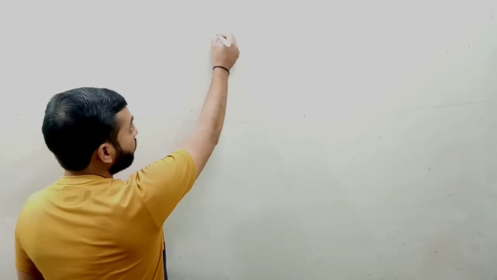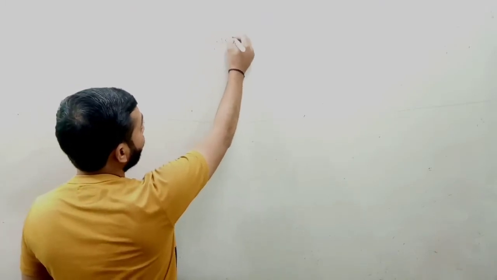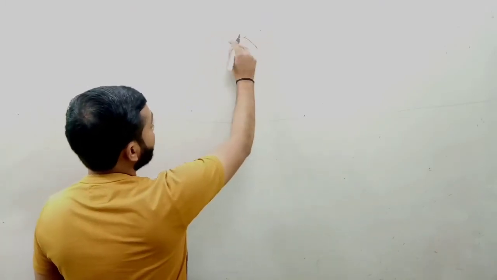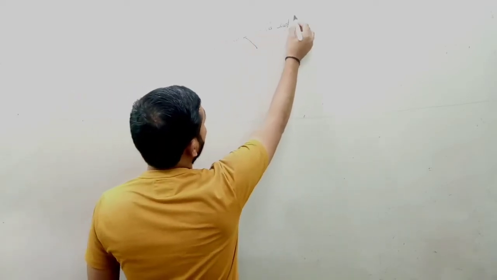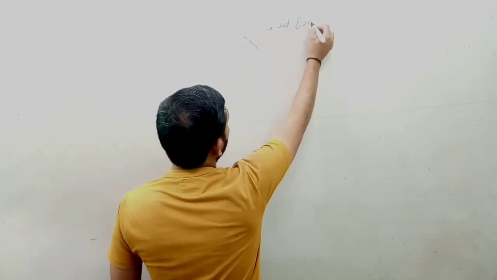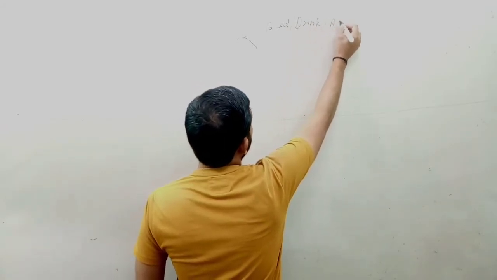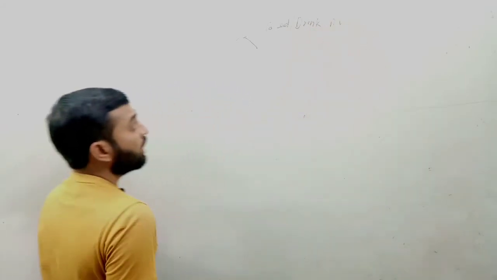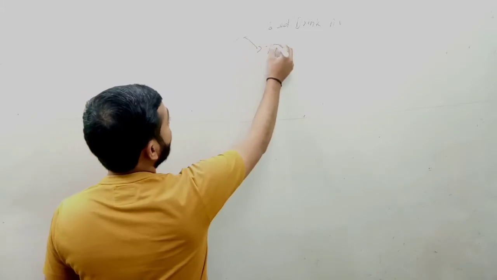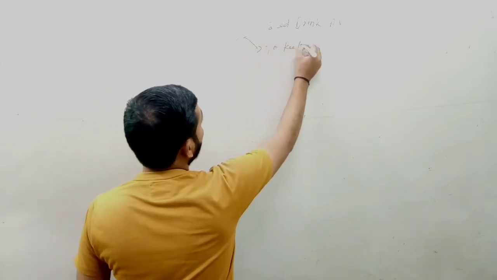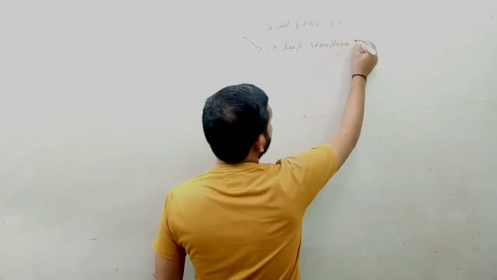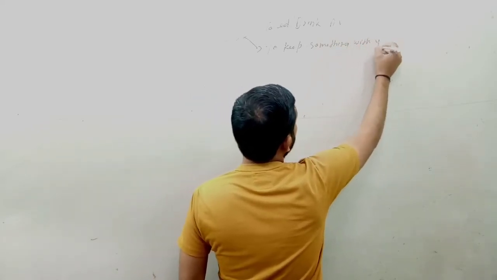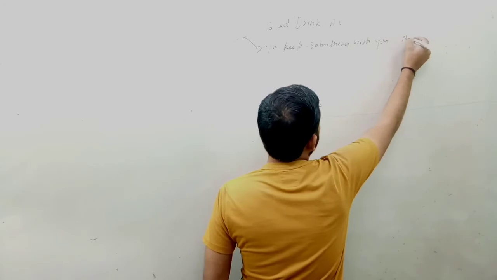Let's have a look at some verbs. The first verb is have. It has two meanings. If it means to eat or drink something, that is an action verb and it tells the action also. And if it means to keep something with you, it's a non-action verb.